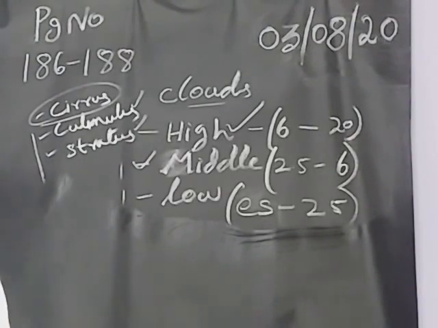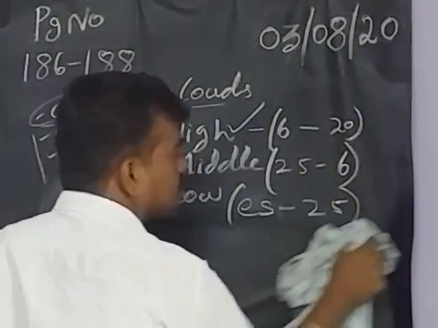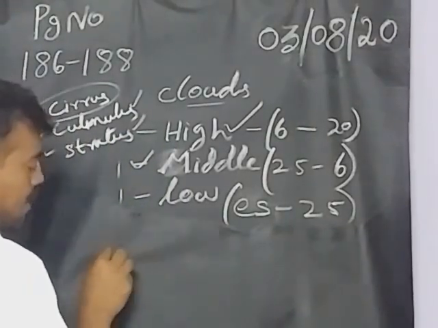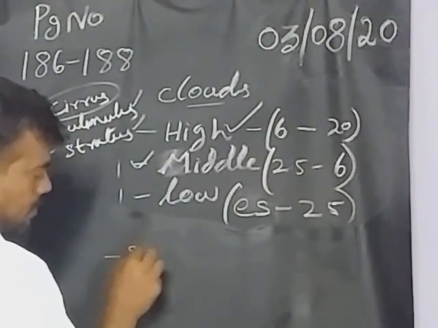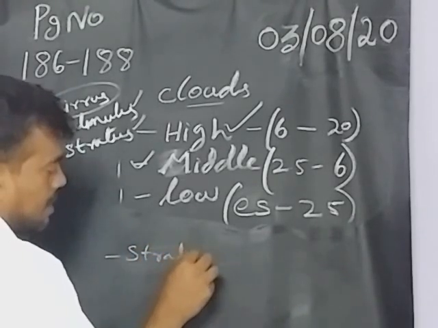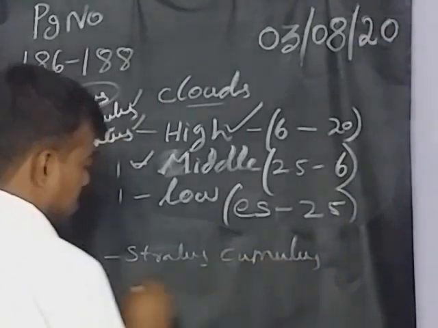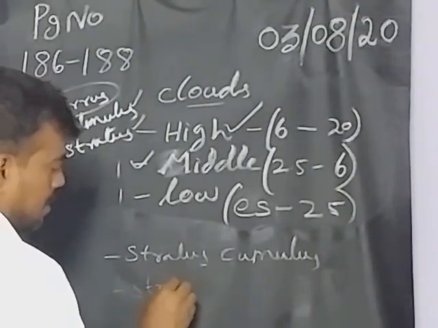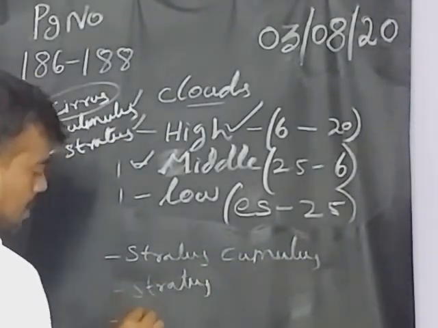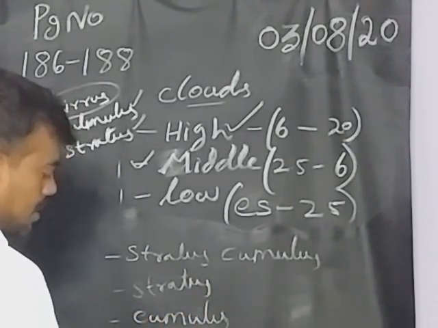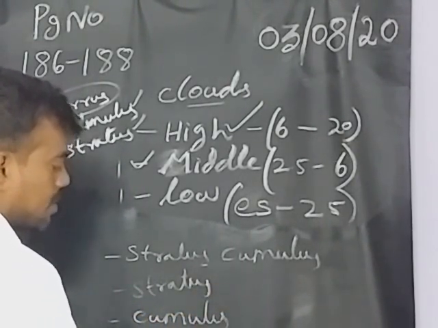So we have more chances of rain in the low cloud types. The types are stratus, cumulus, stratocumulus, and nimbocumulus.